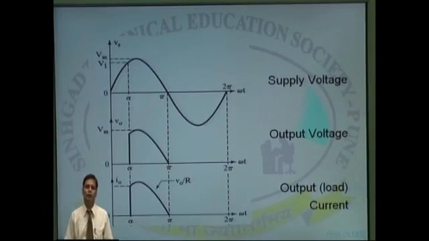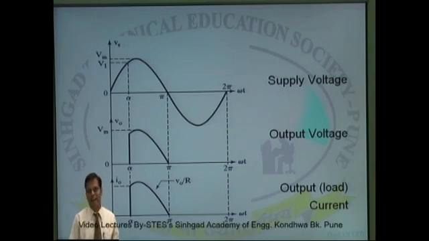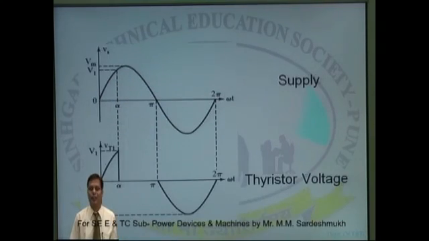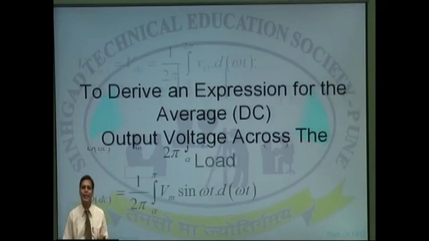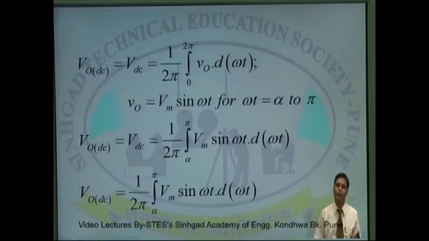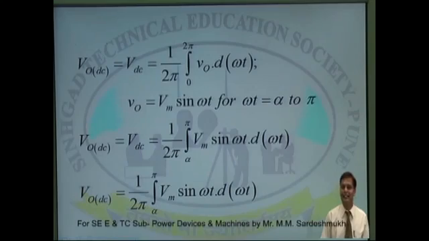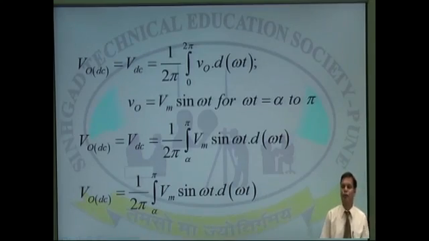We can derive the expression for average DC voltage the same way we did in the case of the uncontrolled rectifier. Average DC voltage is nothing but an integration over a period 0 to 2 pi. So the output voltage V0 equals VDC.